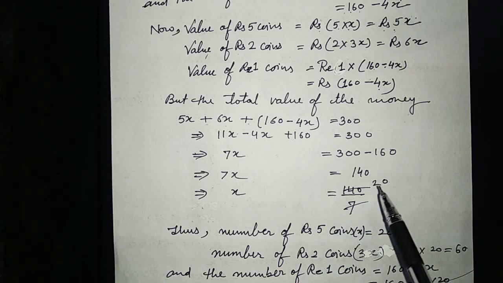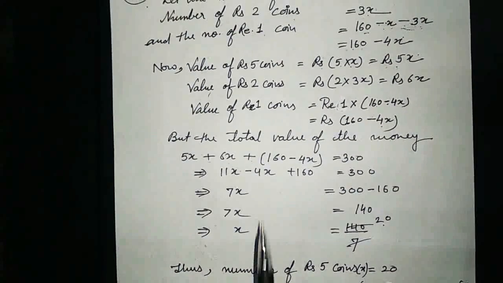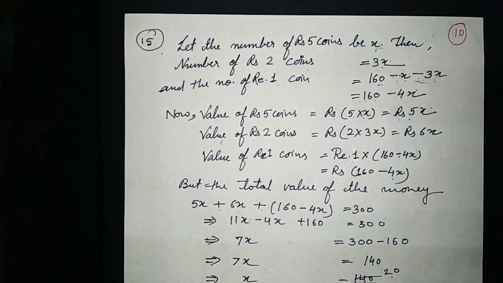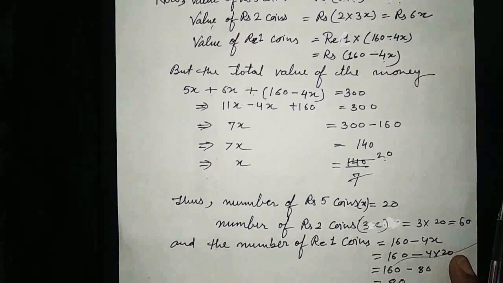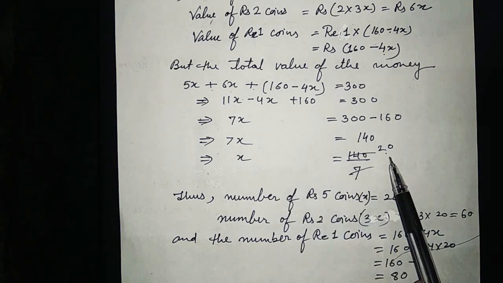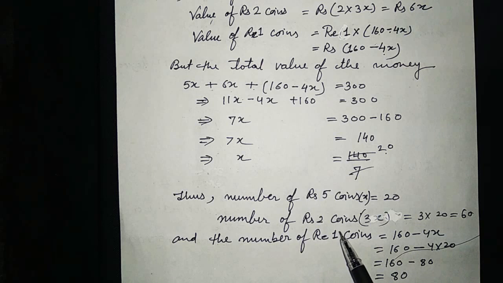Now we can find out the number of rupees 5 coins. Here you can see we have assumed the number of rupees 5 coins to be x. So the number of rupees 5 coins, x, is equal to 20. And the number of rupees 2 coins? 3x we have written above. So here 3 into 20. In place of x we will put 20, then 3 multiplied by 20 is equal to 60.